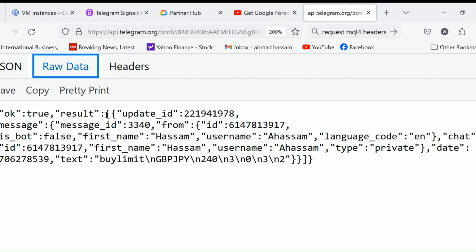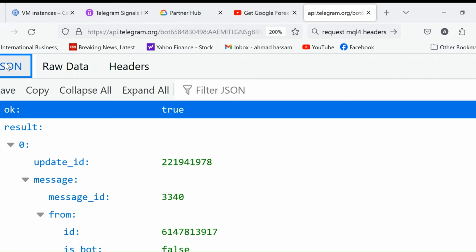This result is basically an array. I told you that arrays always start with square brackets. And between these square brackets, there are these objects, more objects. So this is the raw form of this JSON. Let's see it in a pretty form. So this is a pretty form.